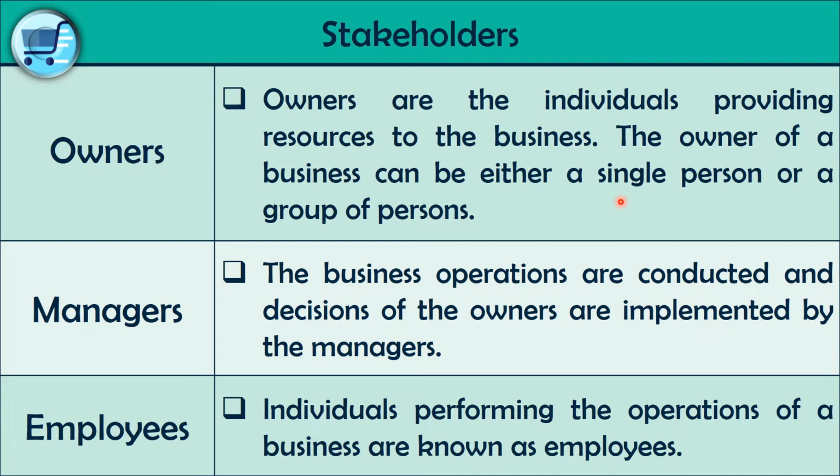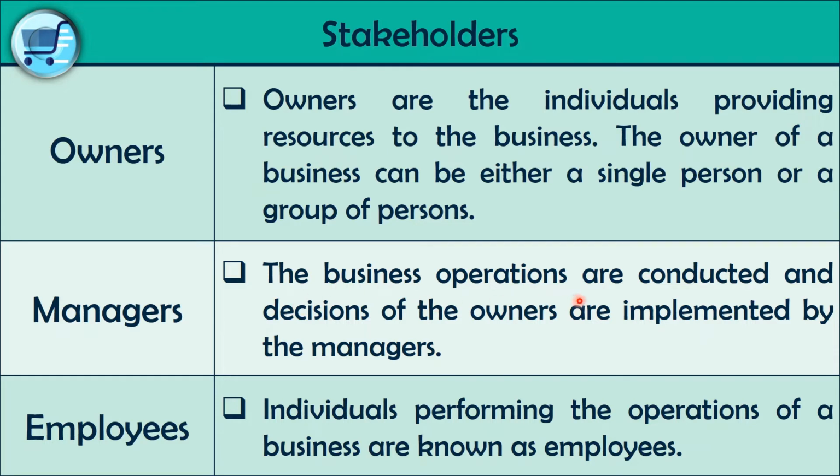So there is no law to have one owner for a single business. Businesses consisting of only one owner are known as sole proprietorships, and we will discuss that in the third chapter of your grade 10.